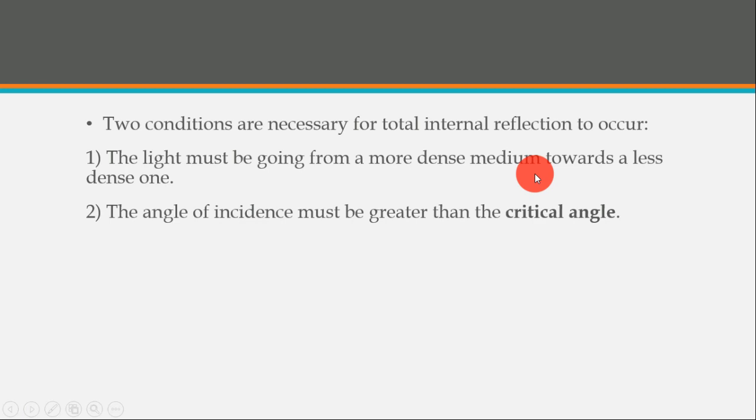So from more dense to less dense: from glass to air, from water to air, from glass to water only. If it is the opposite, you will not see the case for total internal reflection. Only you will see normal refraction. The second thing is that the angle of incidence must be greater than the critical angle for this medium.